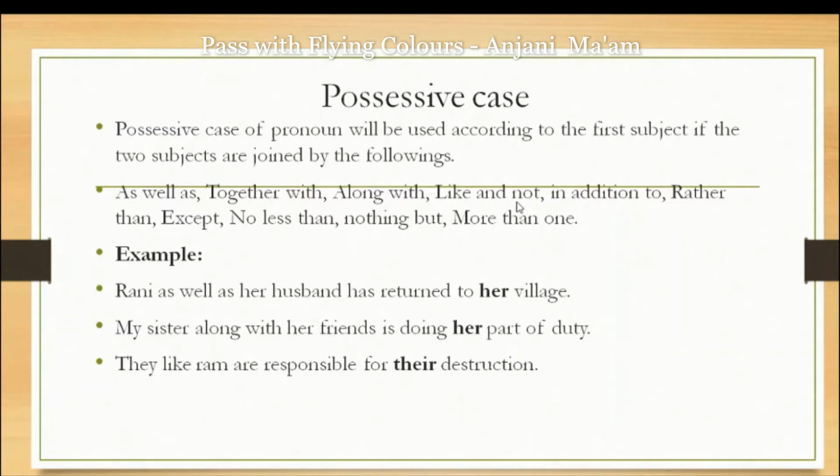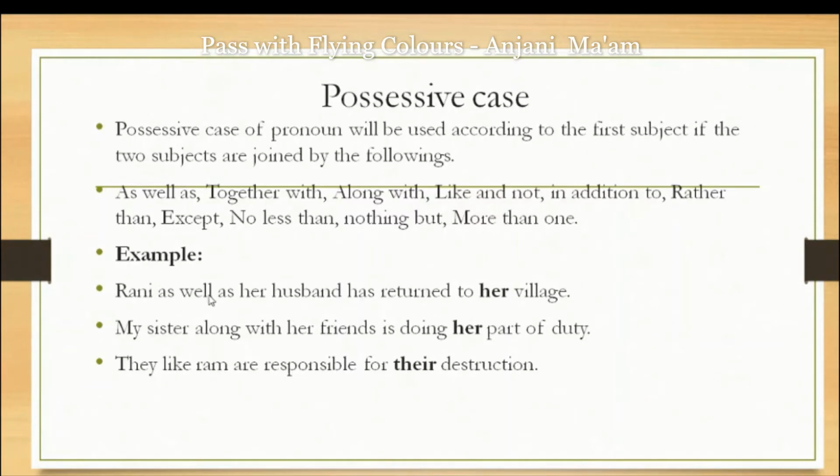along with, like or not, in addition to, rather than, except, no less than, nothing but, more than one. Besides can also come here. So you should remember these words. Whenever in any sentence two nouns come by joining these words in between, you should remember that the verb and the pronoun will be used in the sentence according to the first noun,